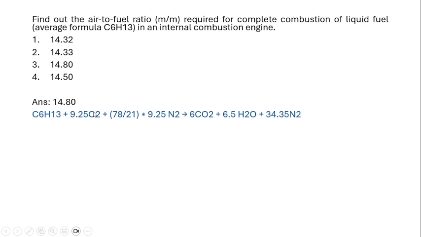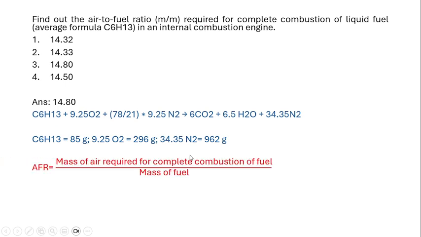Now we know the moles of oxygen getting reacted. So the volume percentage of oxygen in the air is 21 and the volume percentage of nitrogen in the air is 78 percent. So we are calculating the moles of nitrogen going to be present for this many moles of oxygen in the air. So now this equation is balanced. Then you are going to calculate the molecular weight of each and every component. And this is the formula to find air to fuel ratio. What is the formula? AFR is equal to mass of air required for complete combustion of the fuel divided by the mass of fuel.